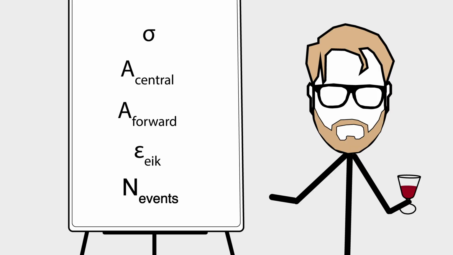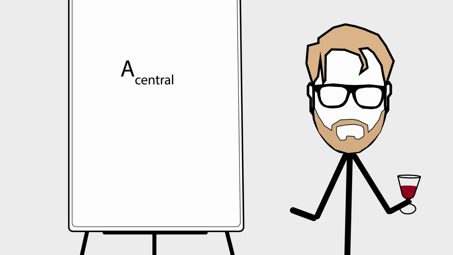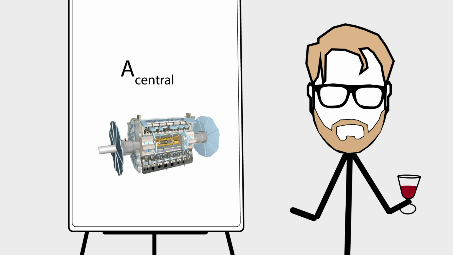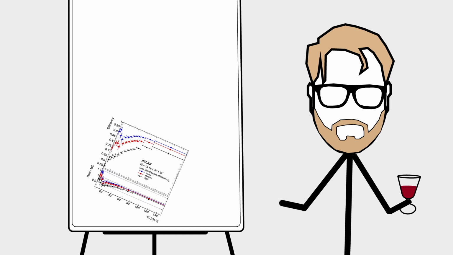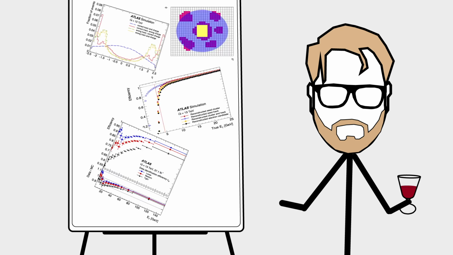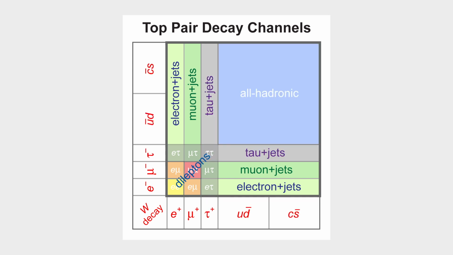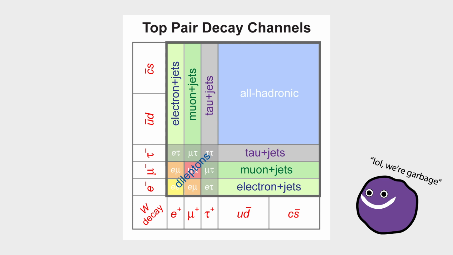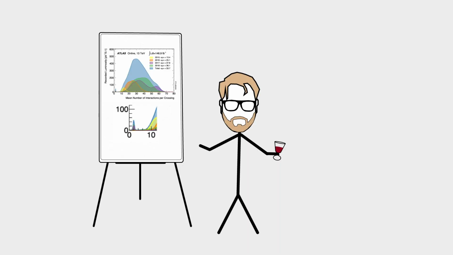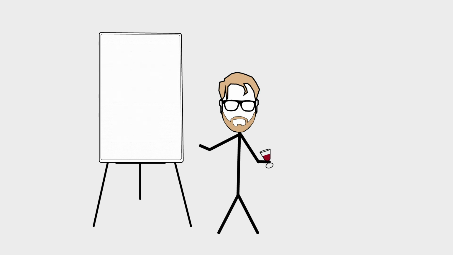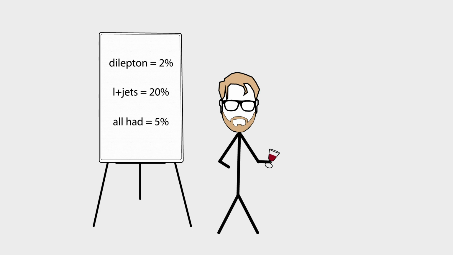Okay, so now we have our number of events and our cross-sections. What about the detector acceptances? For the central detector, I'm prototyping the acceptance based on ATLAS, just because, firstly, I'm an ATLAS member, though this isn't an ATLAS poster, and also because ATLAS has lots of publicly available information on its acceptances. We don't have the luxury of focusing on just the leptonic TT bar channels, so we need to consider all decay modes, even the ones including taus, as well as slightly looser than normal selections. But remember, this is low pileup data, so we're perfectly allowed to do this. We end up with an acceptance of 2% for the dilepton channel, 20% for the lepton plus jets channel, and 5% for the all-hadronic channel.